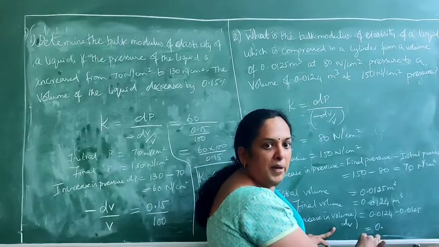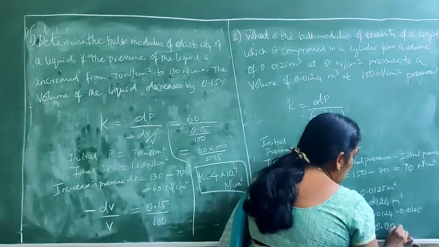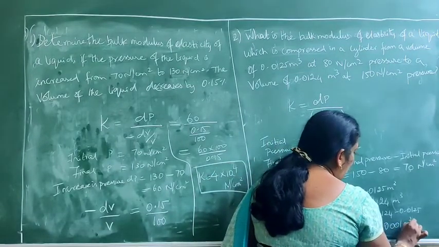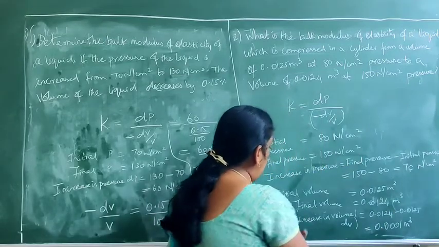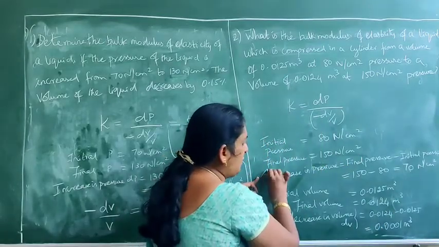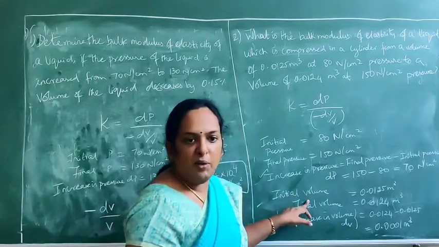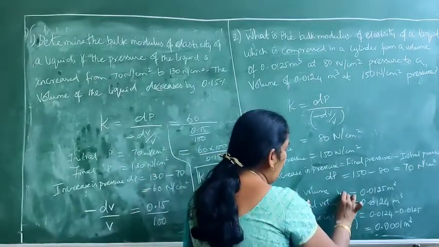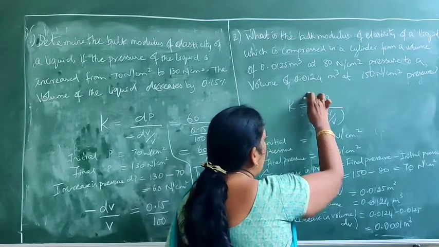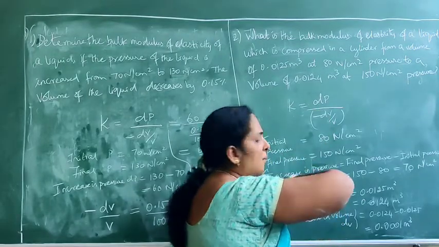So the value will be 0.0001 meter cube. So you know the decrease in volume, you know the increase in pressure, that is your dP. Initial volume is V. So you can substitute in this equation for bulk modulus.